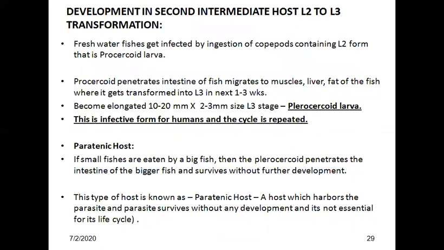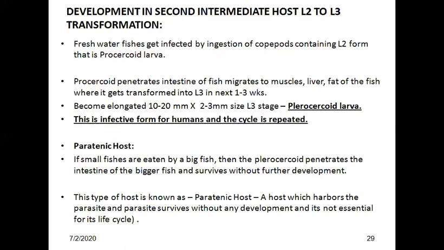Development in the second intermediate host and transformation of L2 into L3. Freshwater fishes get infected by ingestion of copepods containing the second larval stage, procercoid larva. Procercoid larva penetrates the intestine of the fish and migrates to its muscle, liver, and fat, where it transforms from L2 to L3 in the next 1 to 3 weeks, becoming elongated, measuring about 10 to 20 millimeter by 2 to 3 millimeter. This third stage larva is known as plerocercoid larva, which is the infective form for humans, and the cycle repeats like this.